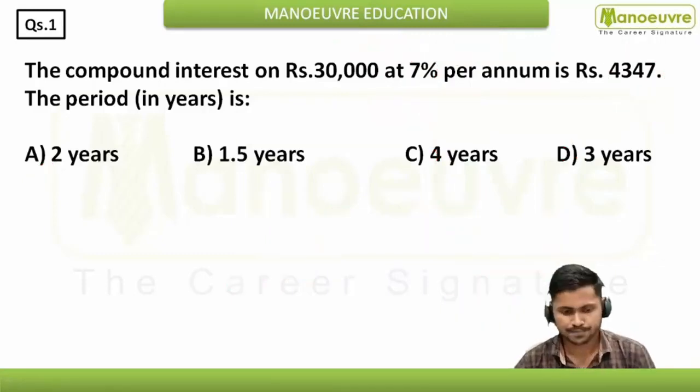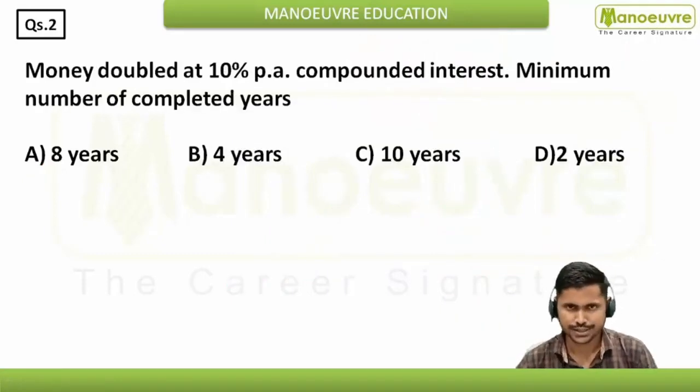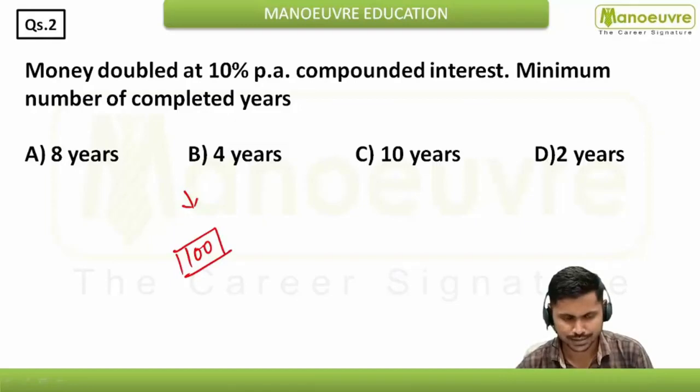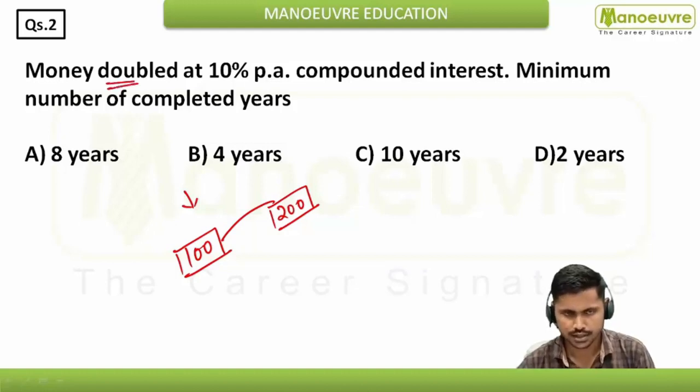Let's move ahead. The question based on same topic, that is simple compound interest. Here the question says money doubled at 10% per annum, compounded interest, minimum number of completed years. Basically what this question is saying, you have 100 rupees. I have taken my principal as 100 and it is becoming 200. Means it is becoming double, right? Because here it is saying it's doubling. So here it is increasing by 100, right? And your rate is nothing but 10%.